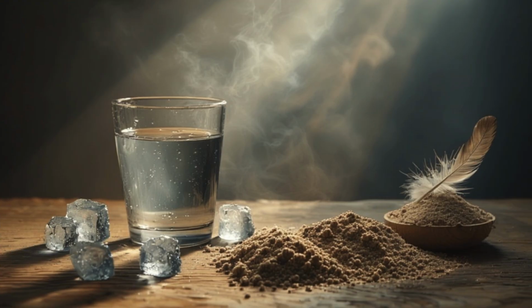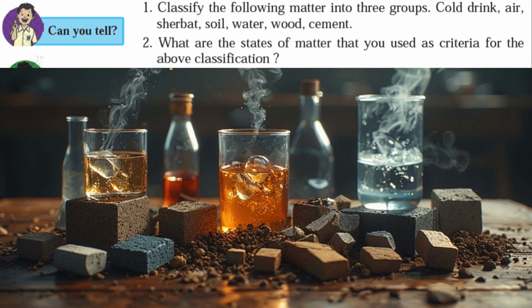We saw in the previous standards that all the objects that we see around us and also those which cannot be seen are made of some matter or the other. Can you tell? 1. Classify the following matter into 3 groups: cold drink, al-sharbat, soil, water, wood, cement. 2. What are the states of matter that you used as criteria for the above classification?